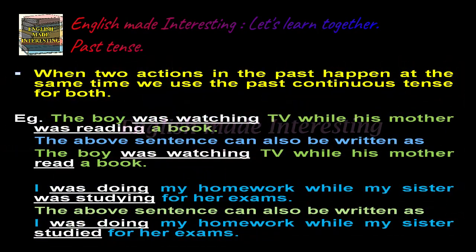When two actions in the past happen at the same time, we use the past continuous tense for both. Example, the boy was watching TV while his mother was reading a book. So here two actions in the past happen at the same time. So here for both we use the past continuous tense form.